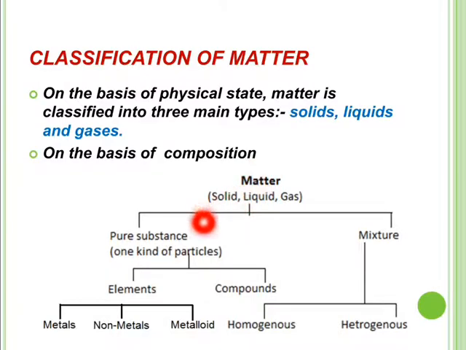Matter on the basis of its composition is mainly classified into two main types, that are pure substance and mixture. Pure substance is further of two types, elements and compounds. Elements are further of three types, metals, non-metals and metalloids. Mixtures are further classified into two main types, that are homogeneous mixture and heterogeneous mixture.